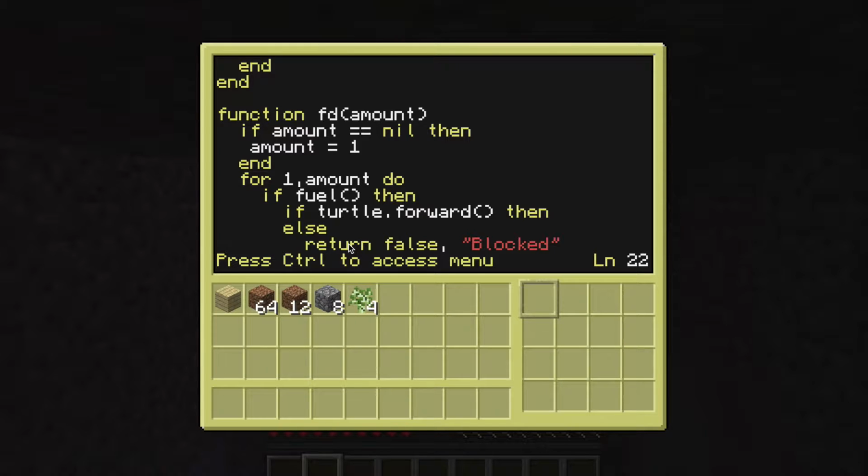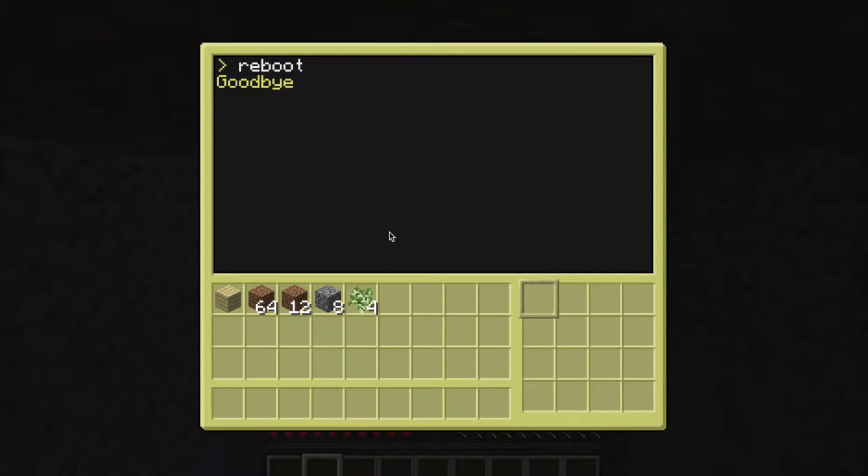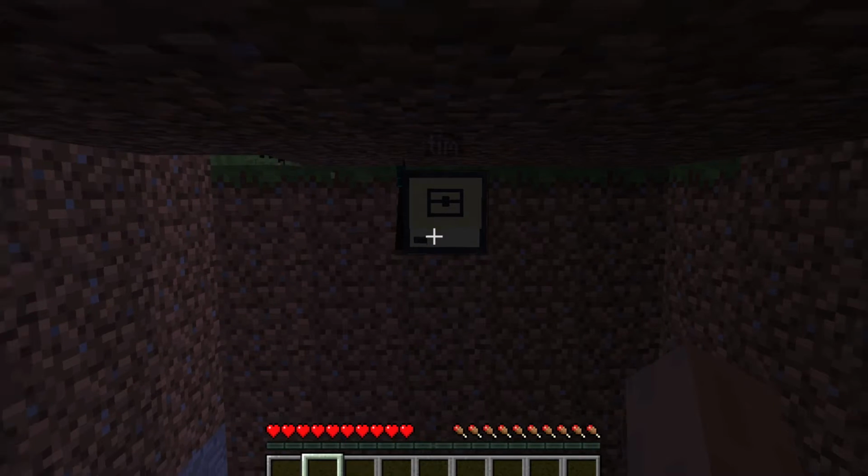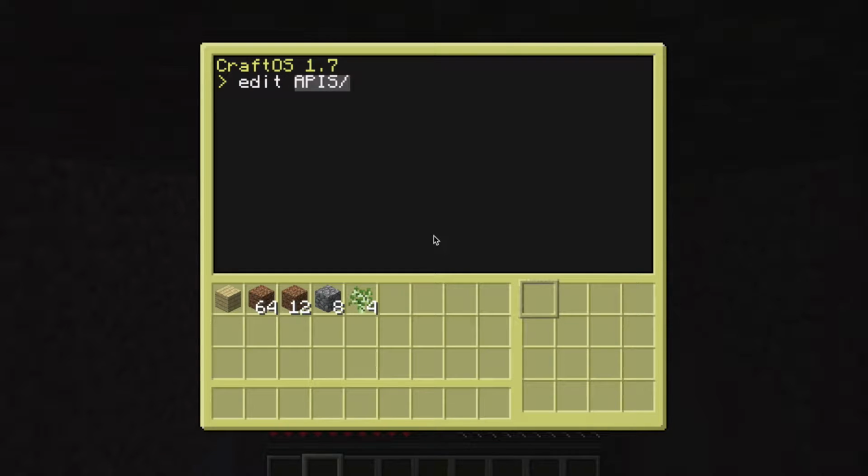And I know why. I didn't give it a variable name. So that loaded the APIs. Now if I edit fd, just for an example, and I do t.fd3, save, that's not a normal thing. That's what I created.